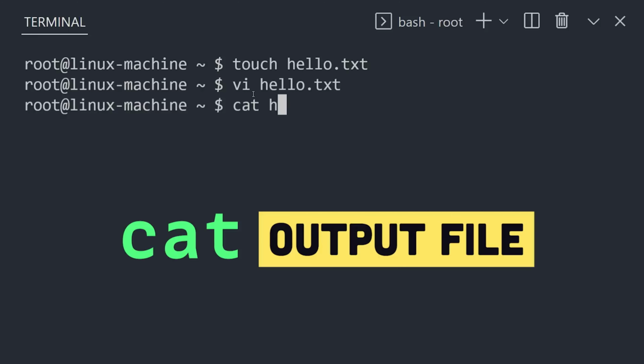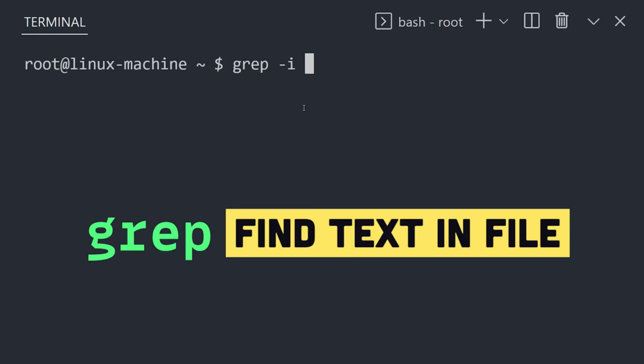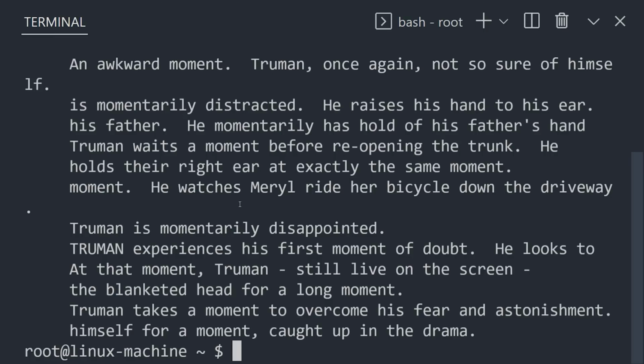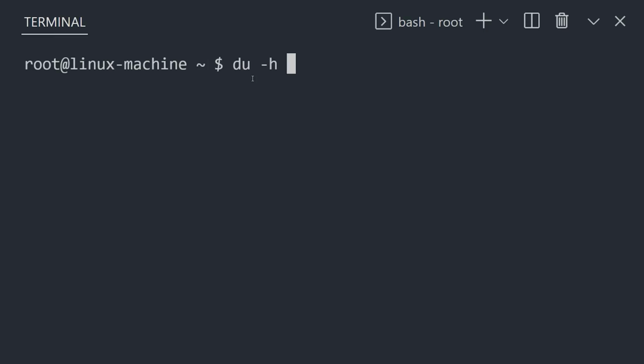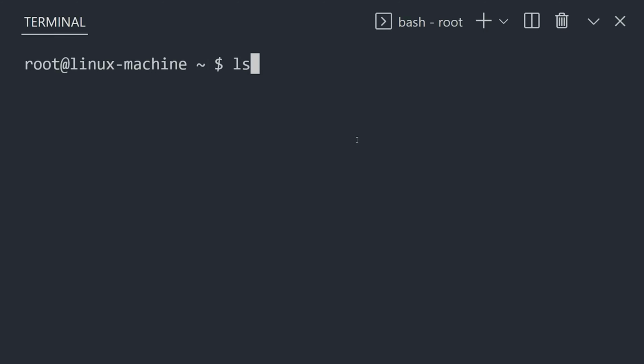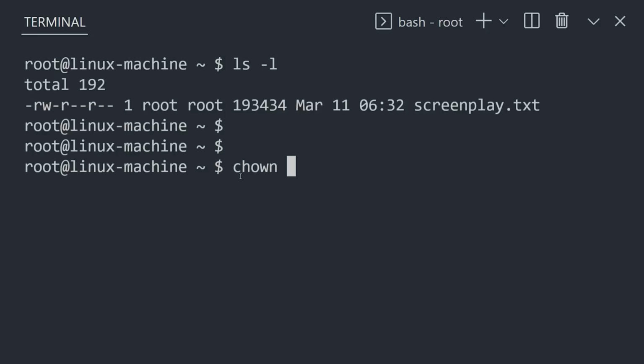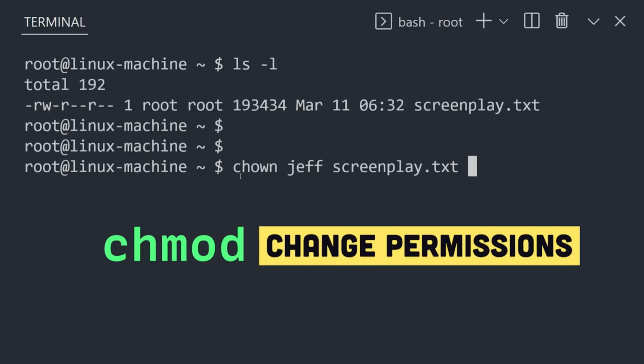Now use the cat command to read the file. If it's really big, use grep to find all the lines in that file that contain a search term or pattern. If we want to see how big that file is, we can enter the disk usage command. Every file has an owner and a set of permissions assigned to it. We can change the owner with the chown command or its permissions with chmod.